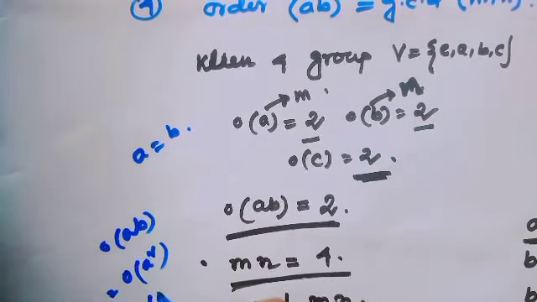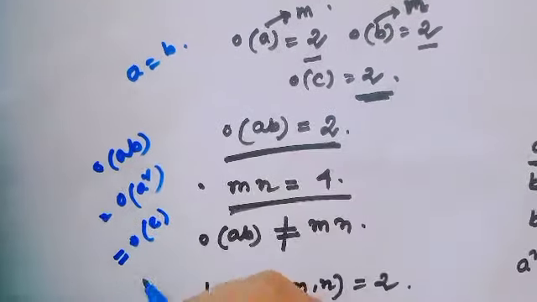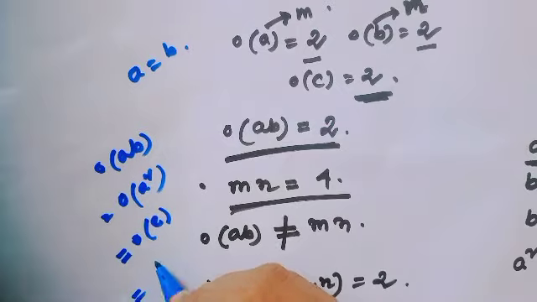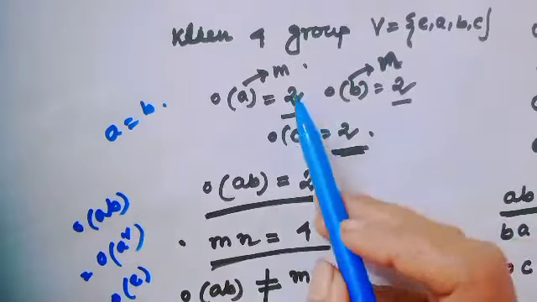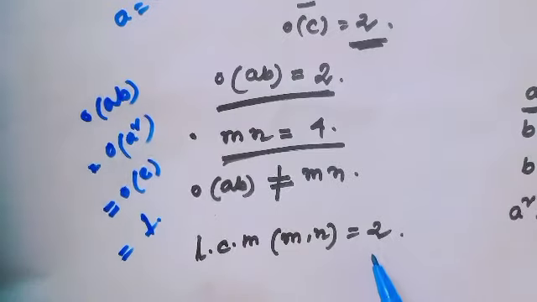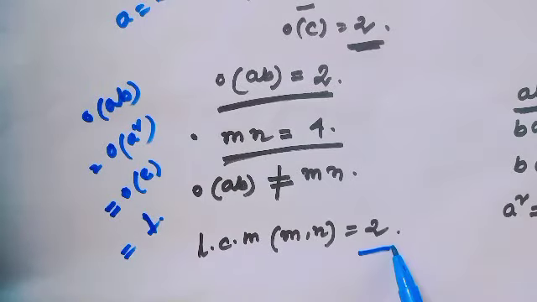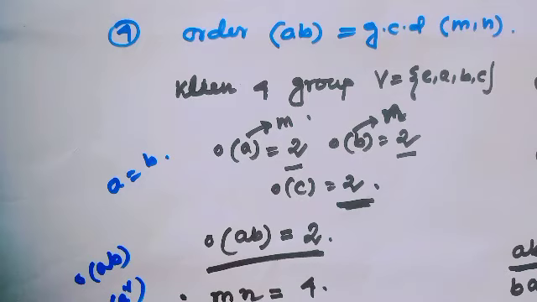That means this equals order of E, which is 1. But LCM of m and n would always be 2. If we consider the Klein 4-group, this option will also be a wrong option. Okay.